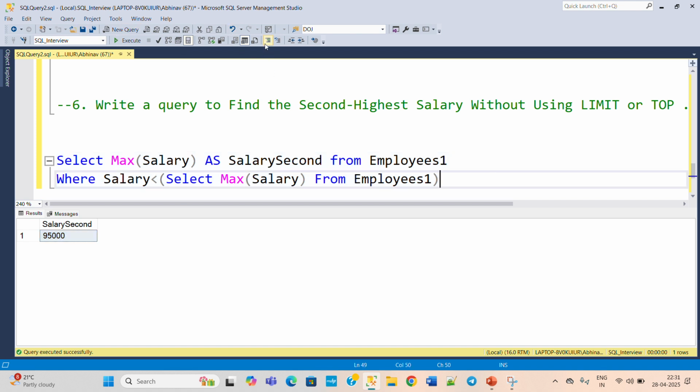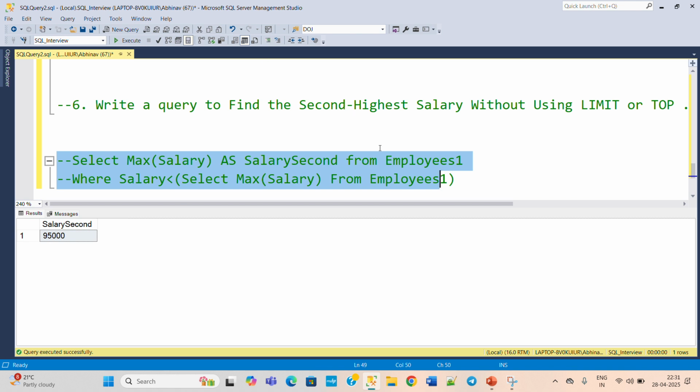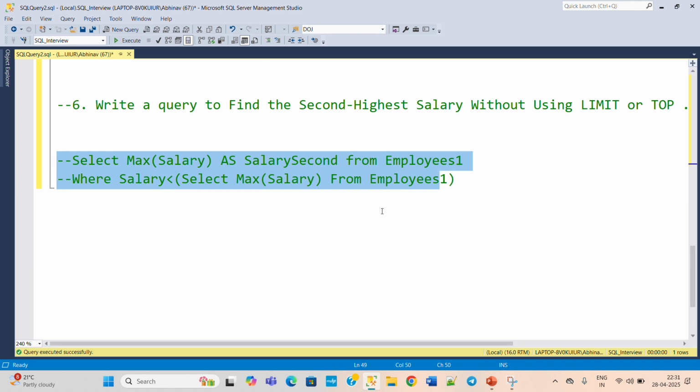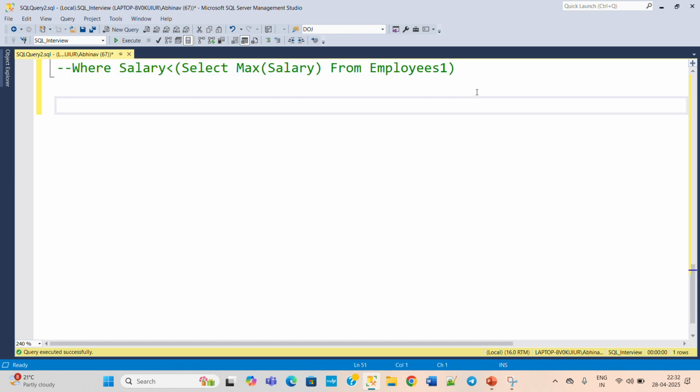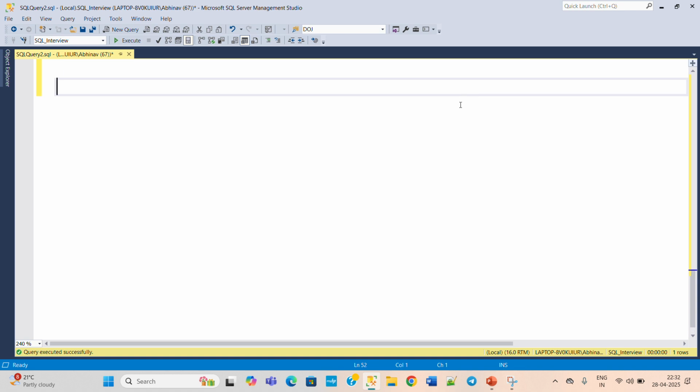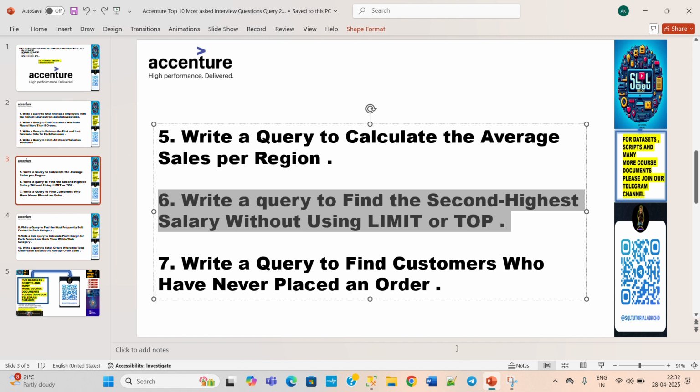Now move on to the next one. In this question we have discussed how to find out the second highest salary without using top or limit function, by using sub queries. On sub query we have already created one very detailed video, so you can also go and check. There we have discussed what the types of sub queries are, where to use them, and what each kind of sub query will do.